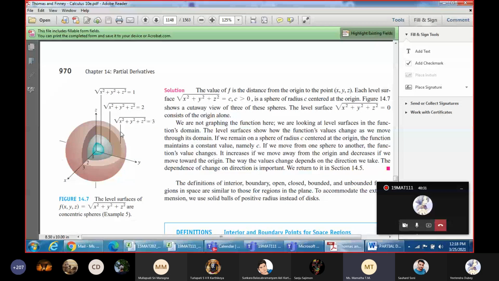If the radius is just +1, the positive root value, then it will be just your hemisphere. C is greater than 0, but the center remains at the origin in 3D. So you go on varying your R values. What will the R value be for the next case? Square root of x square plus y square plus z square equal to 2. What is the radius for the sphere? Root 2.